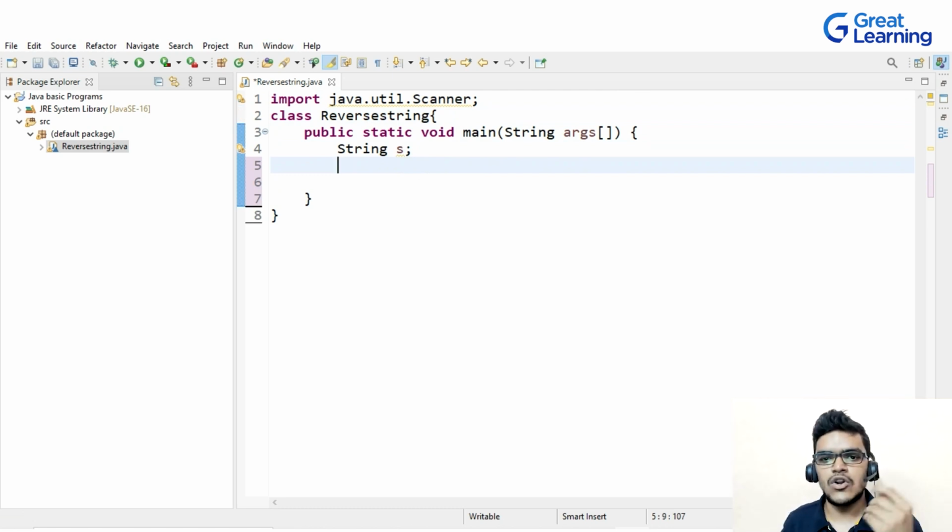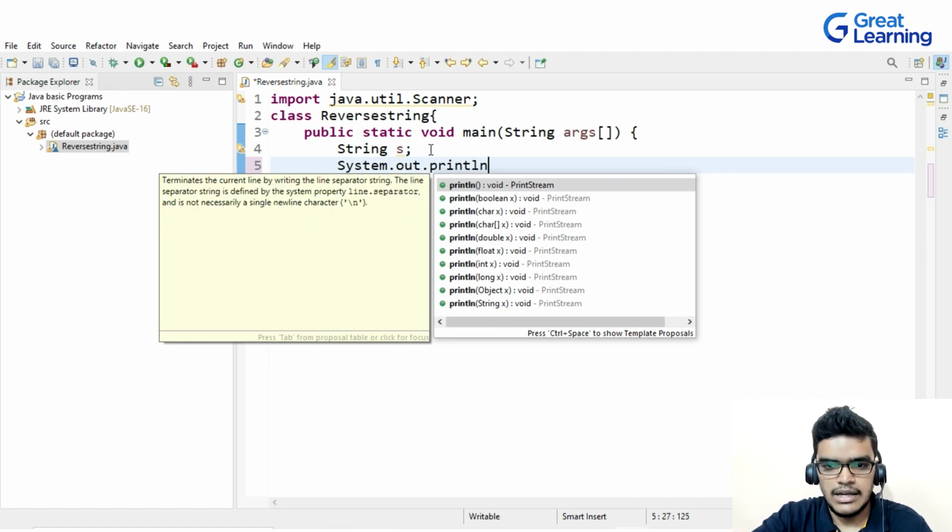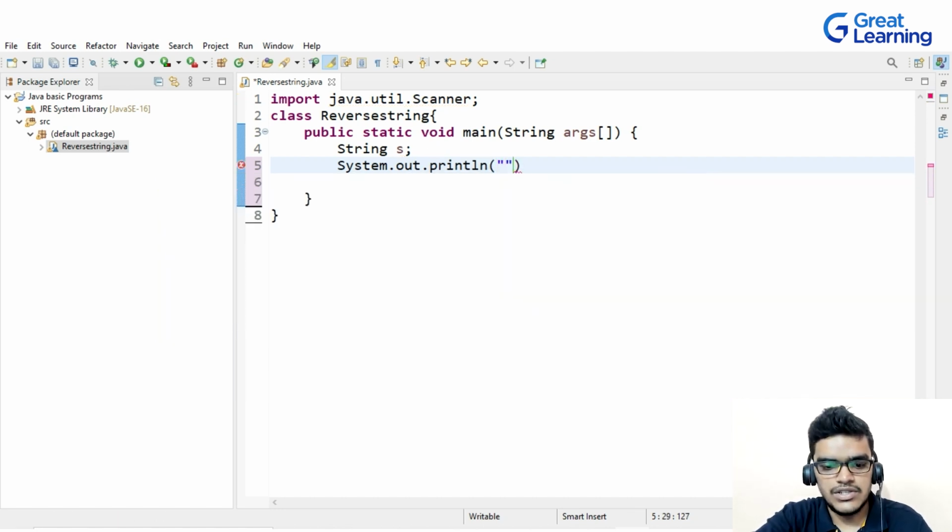Before creating a scanner object, I will write System.out.println, and then "Enter a string that has to be reversed".